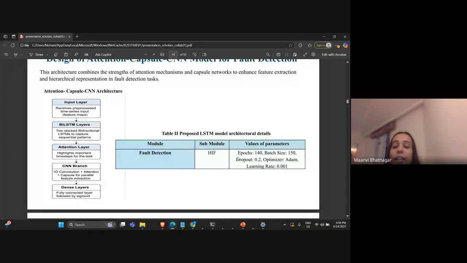And then LSTM is an advanced form of RNN, which can remember long term dependencies very well. Because if we train our model, we need data that captures the information for a very long period of time. It remembers how the previous or other types of faults look like. And also it has been used because it is good for time series data or sequential data.